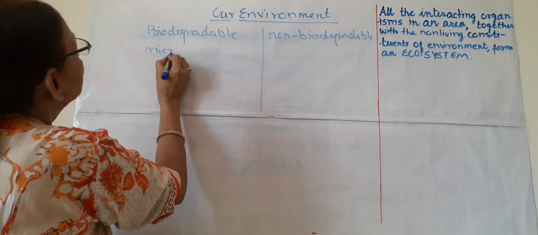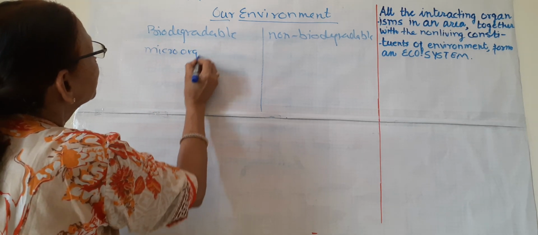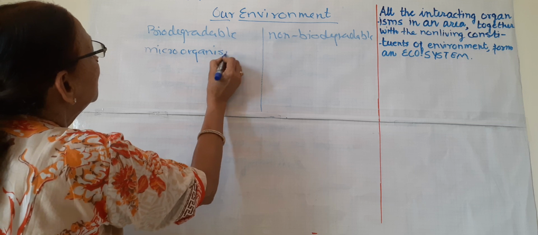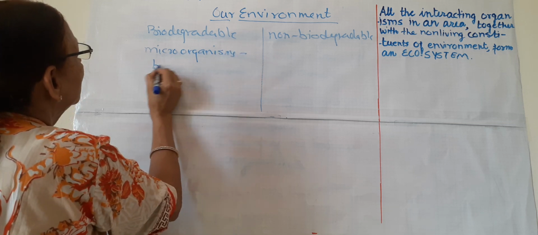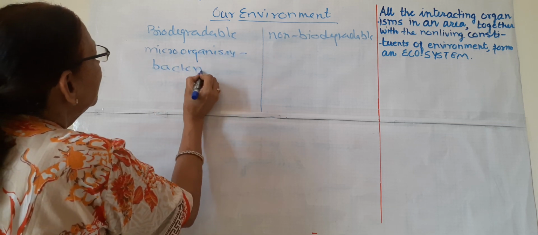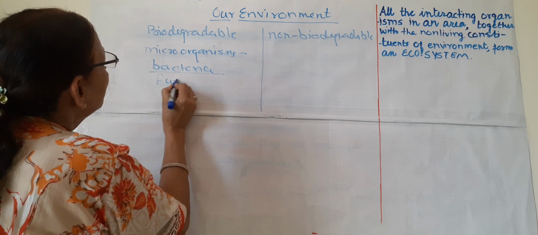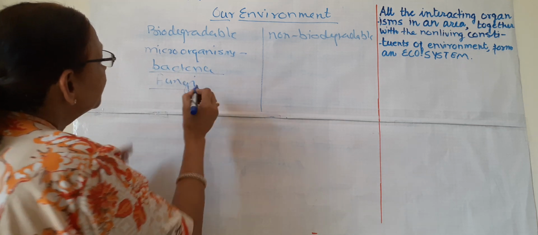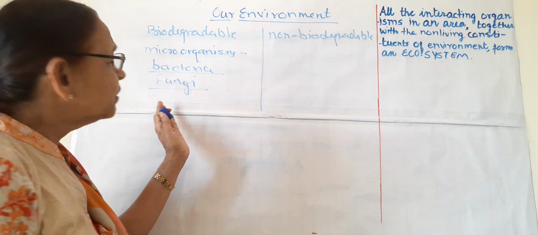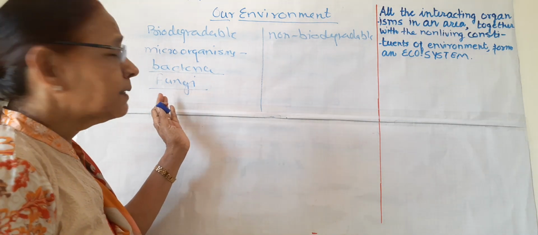So microorganisms like bacteria, and the other living organisms, fungi. These fungi are also known as decomposers. They are saprophytes.